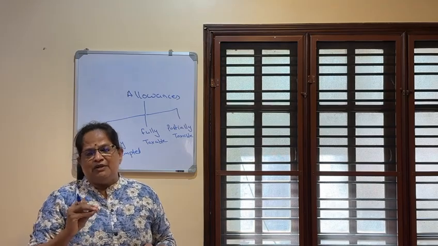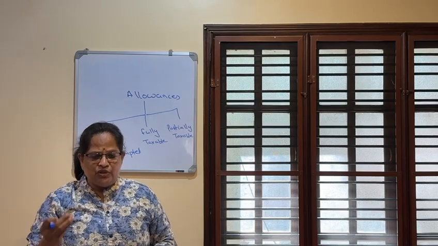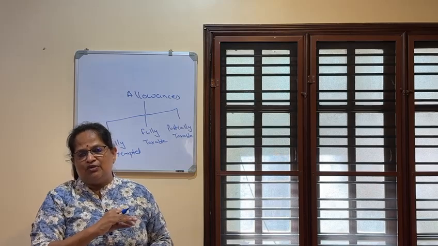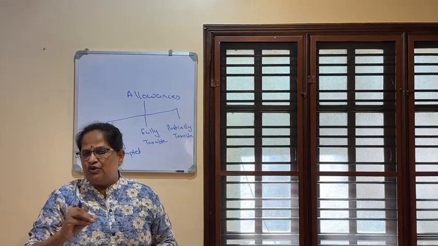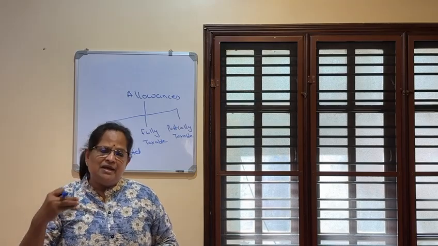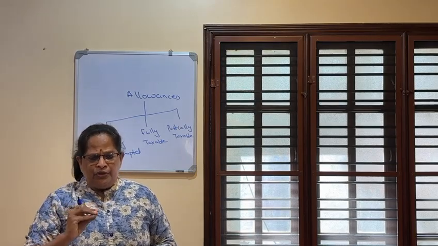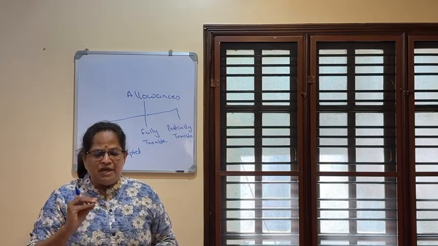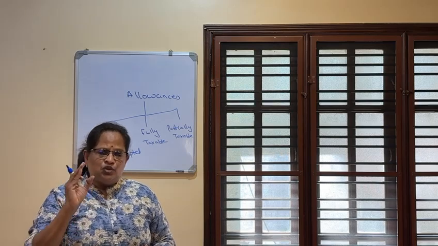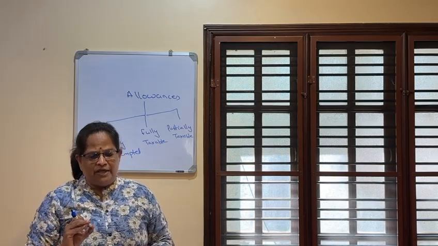Now children education allowance. You have to remember, it's only there for the old regime, it's not there for the new regime. I will explain both because some universities follow the old regime and some follow the new. Children education allowance is not there when you calculate as per the new regime. You have to remember children education allowance is rupees 100 per month but restricted to 2 children. 100 per month, so 1,200 for one child. If it's 2 children, he can claim 2,400.